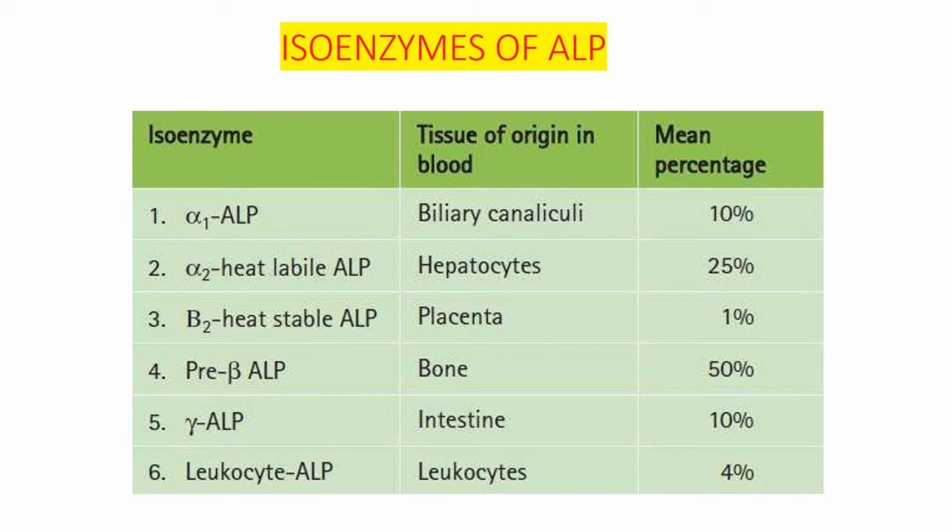So most, 50% is pre-beta ALP, and next to that 25% is alpha 2 heat labile ALP. So it occurs in liver, and this pre-beta ALP occurs in bone. So these are the tissues of origin, and these are the different forms of the isoenzymes of ALP: alpha 1 ALP, alpha 2 heat labile, alpha 2 heat stable, pre-beta, gamma, and leukocyte ALP.